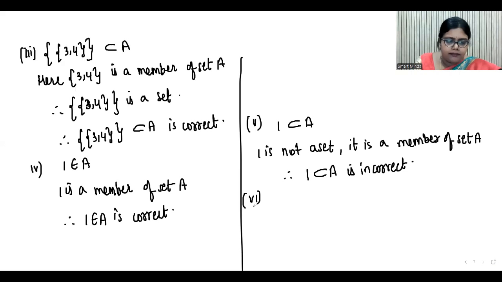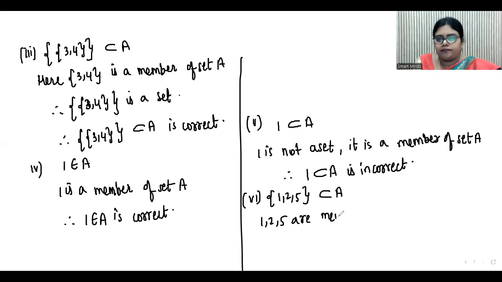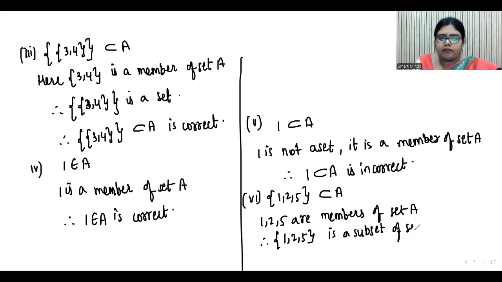Next, sixth bit. {1, 2, 5} is a subset of A. So you see 1, 2, 5 are members of set A. But if I use these flower brackets, that means it represents a set. So {1, 2, 5} is a subset of set A. Therefore, that is correct.